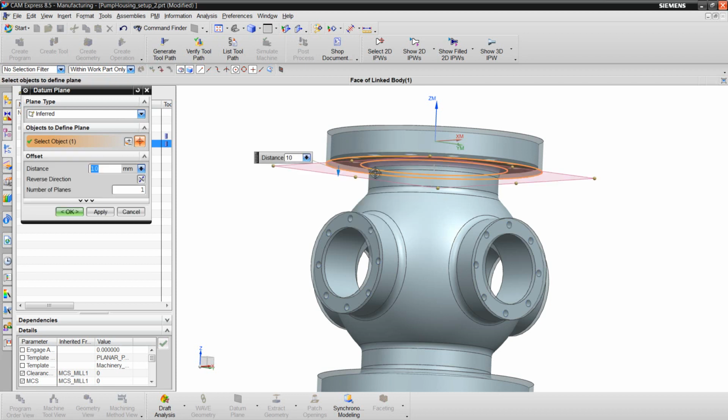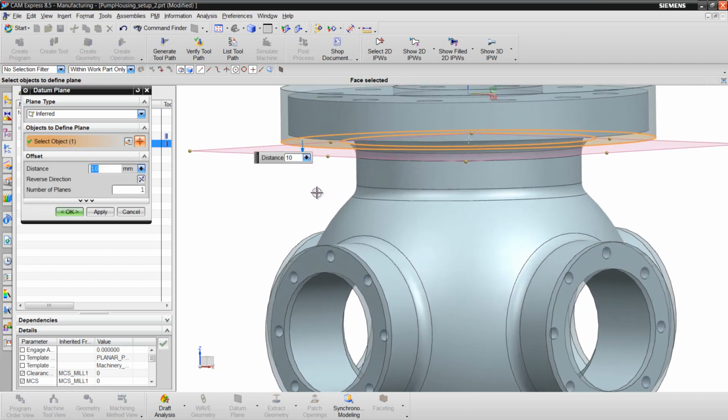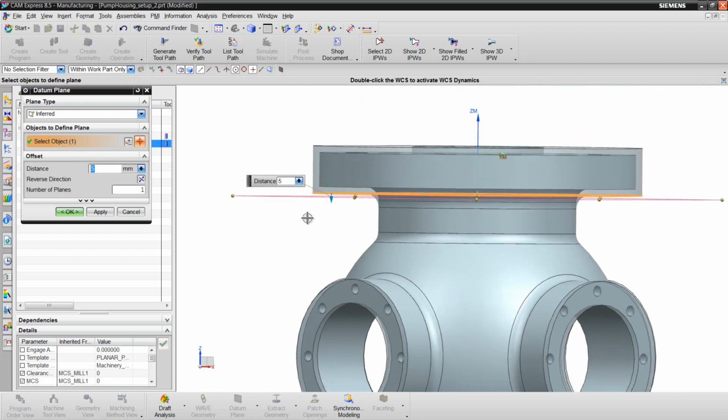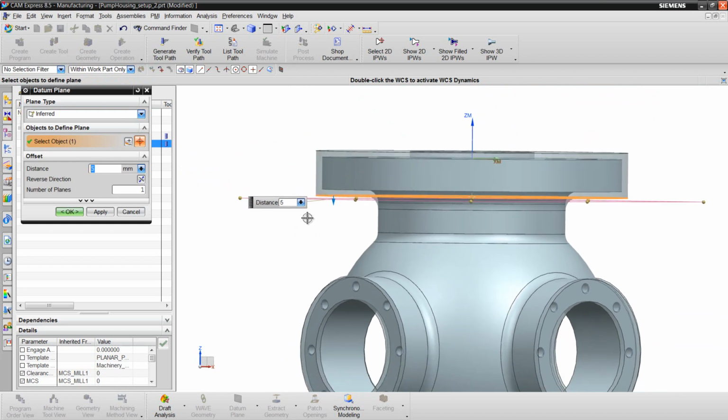Choose that face, and I'll specify my depth underneath that as 5 millimeters. That should ensure that I get adequate machining beyond the casting edge.